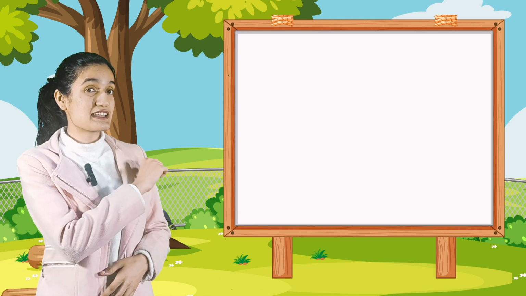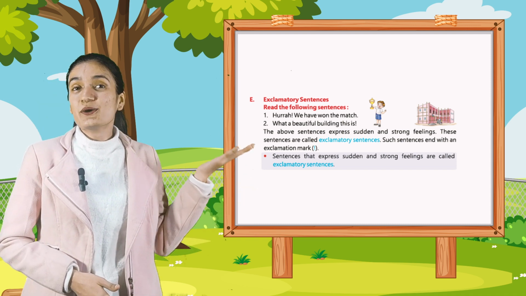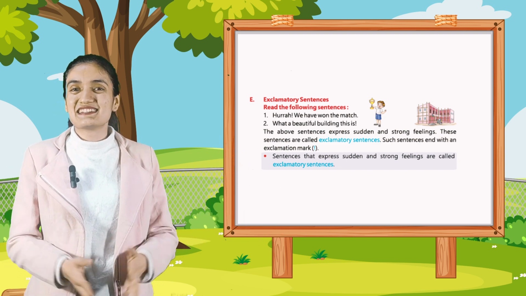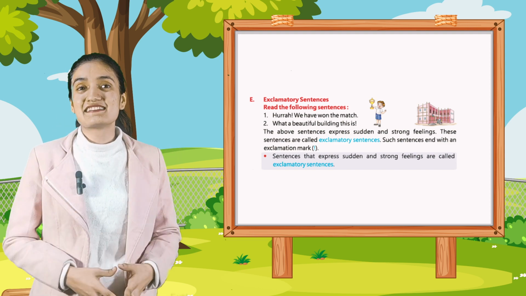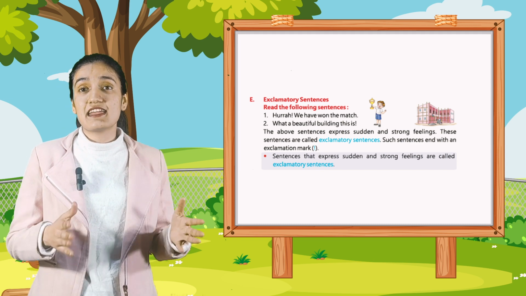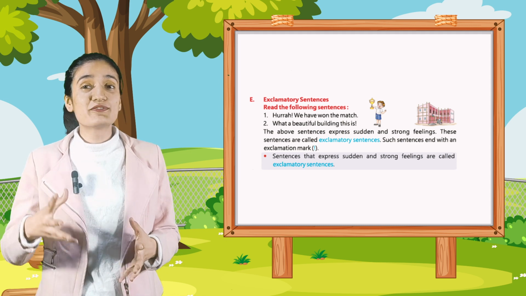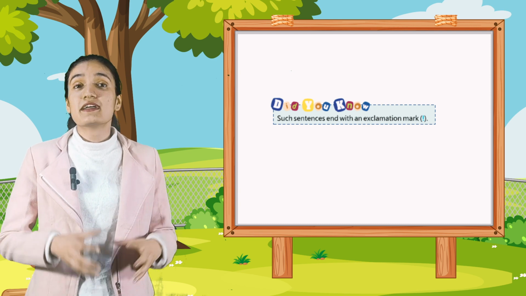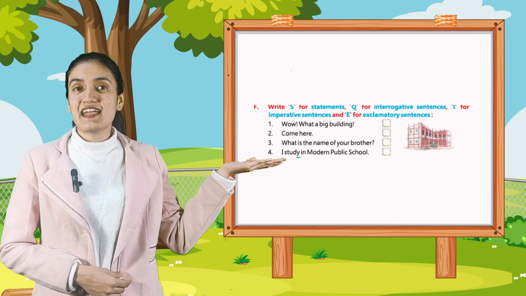Now let's come to the part E, exclamatory sentences. Read the following sentences. First, hooray, we have won the match. Second, what a beautiful building this is. The above sentences express sudden and strong feelings. These sentences are called exclamatory sentences. Such sentences end with an exclamation mark. Sentences that express sudden and strong feeling are called exclamatory sentences. So students, do you know such sentences end with an exclamation mark? Let's move on to the next part, F.